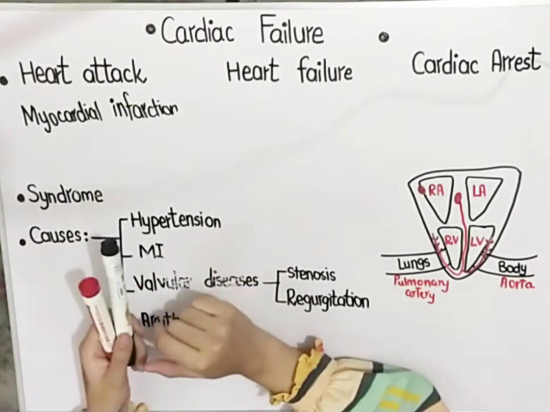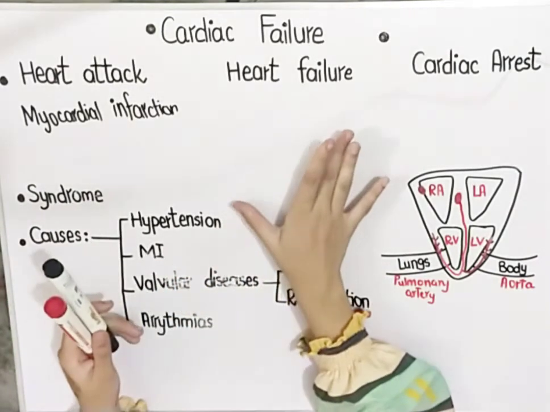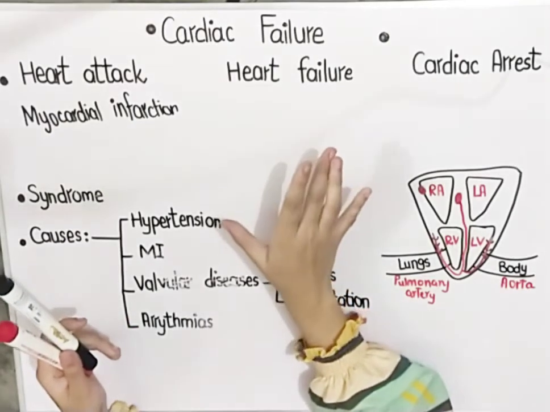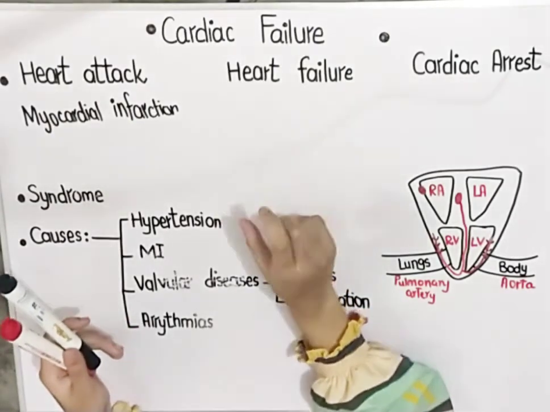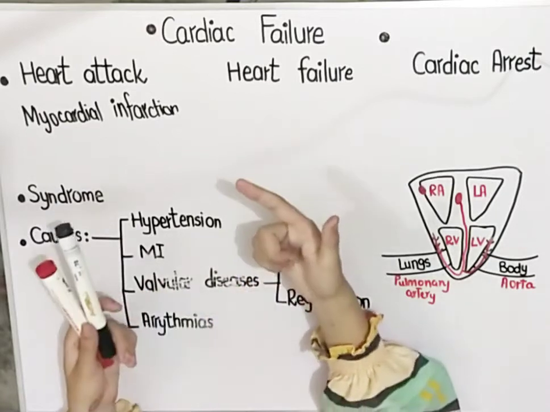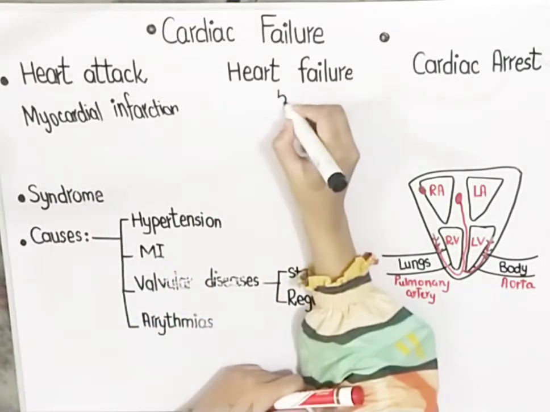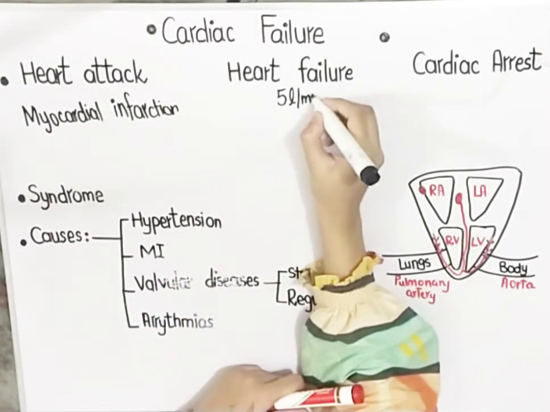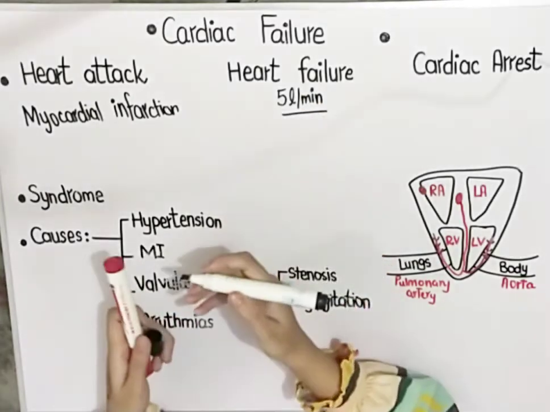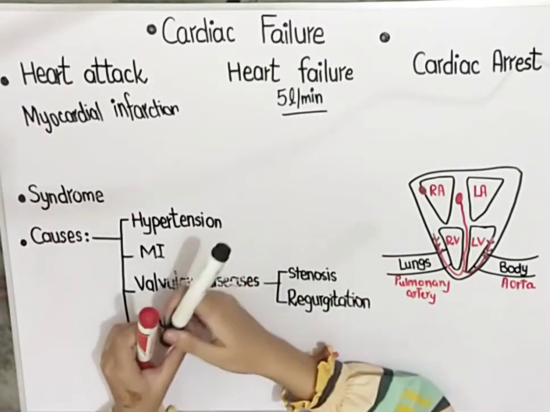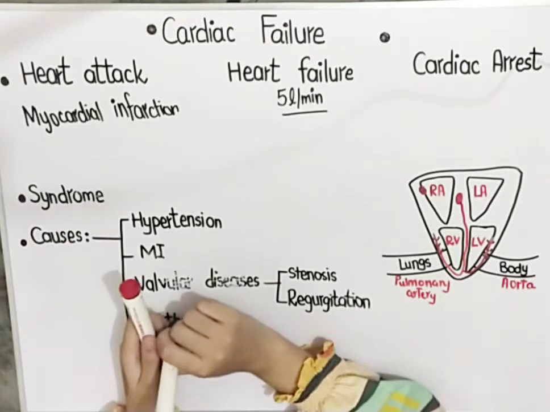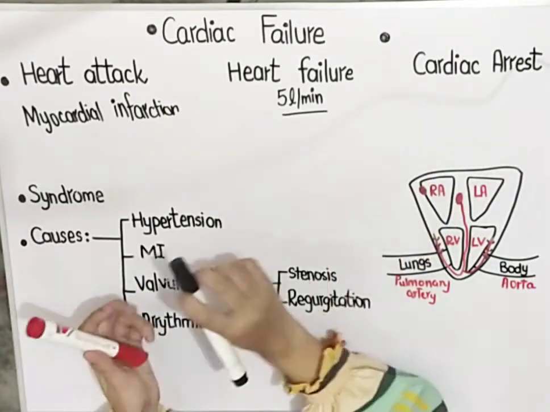Now heart failure. Heart failure is the inability of the heart to pump a sufficient amount of blood to the body. The heart normally pumps 5 liters of blood per minute. If the heart is not able to pump this 5 liters of blood per minute, that is termed as heart failure. And then comes the term cardiac arrest.